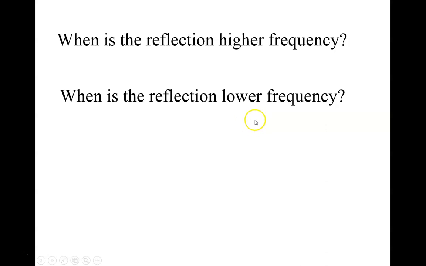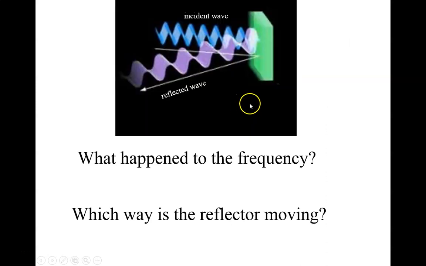All right. So when does the reflection cause a higher frequency? Okay. It causes a higher frequency when the reflecting object is moving towards the observer. Okay, and therefore when it's moving away, it's a lower frequency. So this shows what would happen if a wave was reflected. Now, which way? So this is my incident wave, and this is reflecting off of this object. And this is my reflected wave. Which way is the reflecting object moving? To the left or to the right?